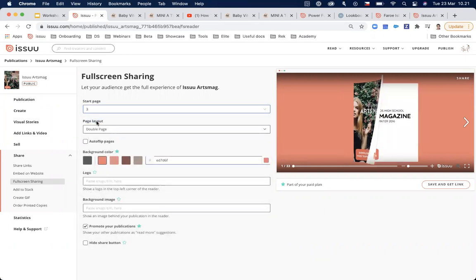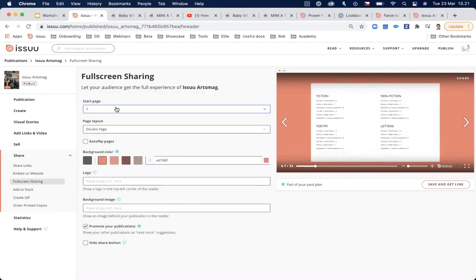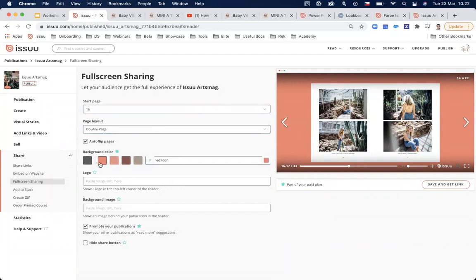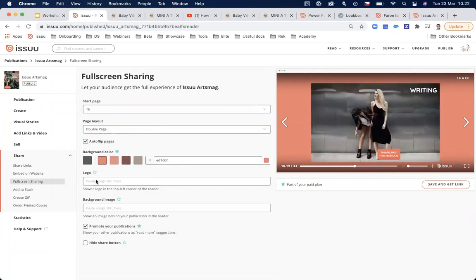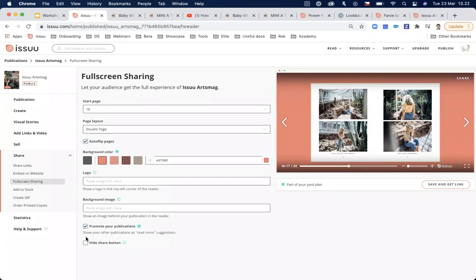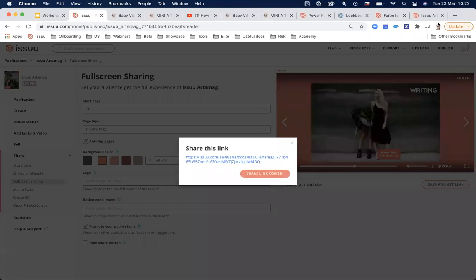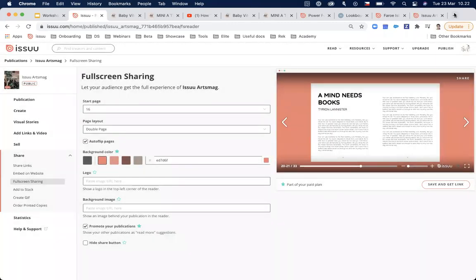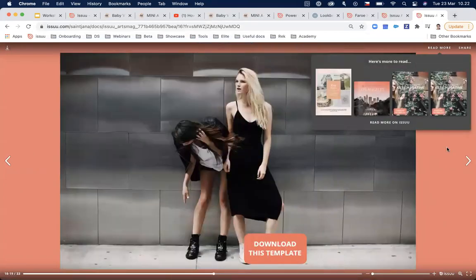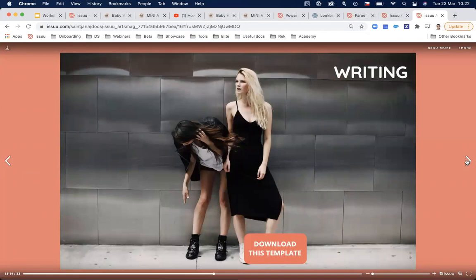Again, in here you can select the start page where you want the publication to start, and under page layout, either single page or double page spread, and the pages can auto flip. You can select the background color, and again, logo and background image in full screen. So I told you before, you can promote 4 of your latest publications, and you can hide the share button. And if you share this link across your social media or in your newsletter, then everyone who opens this link will see this full screen experience with read more up here, if you decided to add this option there.